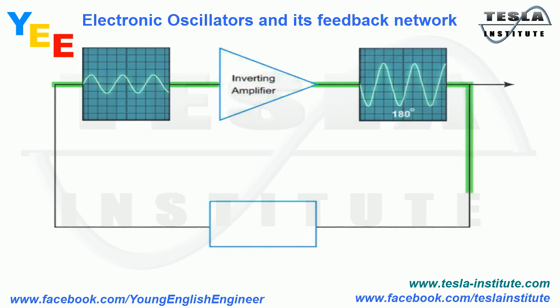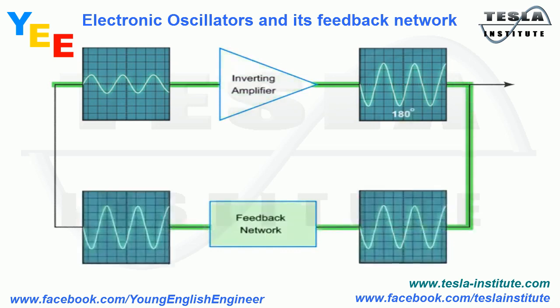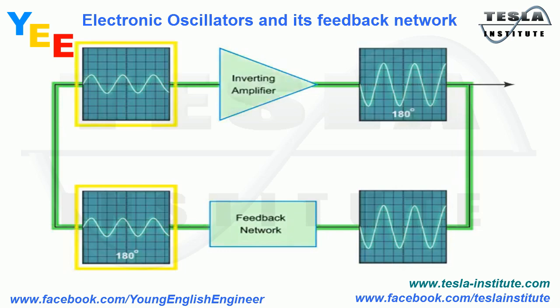The other aspect of an oscillator is a feedback network, which also has an inverting function, but as a result of passing through the network, the signal is attenuated. Therefore, the signal leaves the feedback network 180 degrees out of phase, or inverted, and reduced in magnitude. Also note that the output of the feedback network is now in phase with the original input of the inverting amplifier. Remember that the feedback network is frequency selective. Therefore, you only get one signal that will arrive back in phase.